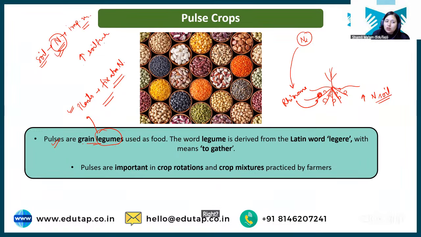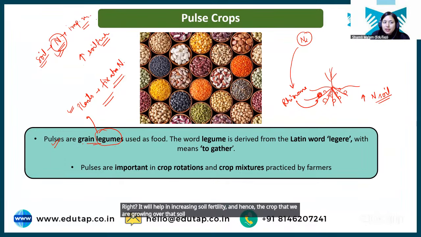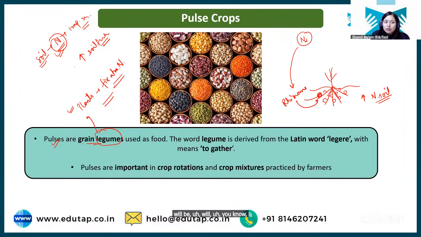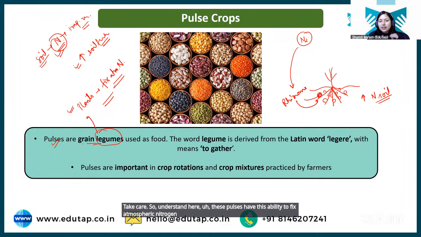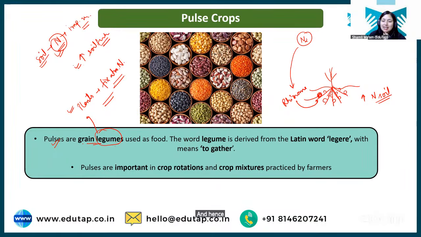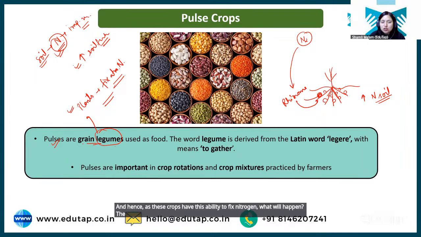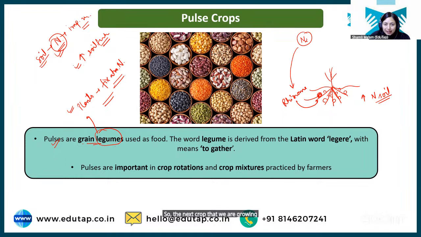It will help in increasing soil fertility, and hence the crop that we are growing over that soil will give us good production. Okay? So understand here, these pulses have this ability to fix atmospheric nitrogen. Nitrogen is a very important nutrient for crop growth, and as these crops have this ability to fix nitrogen, what will happen? The nitrogen content in soil will increase. So the next crop that we are growing will have enough nitrogen in soil for its growth and development, right?